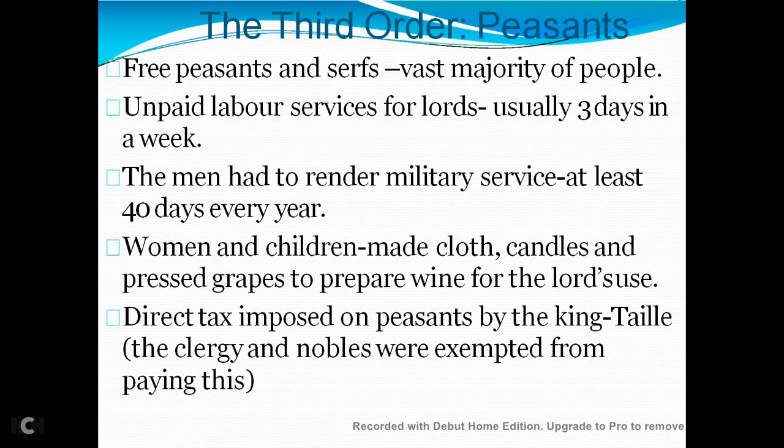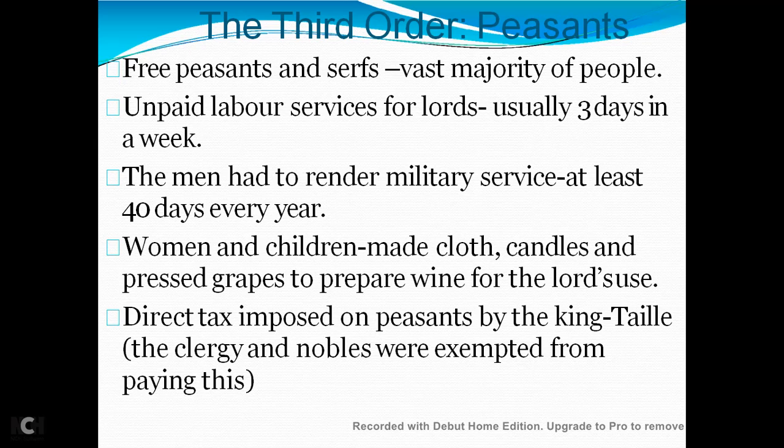There was one tax called the tallage, which the king sometimes imposed on the peasants. The clergy and the nobles were exempted from this type of tax. At that time the peasants also paid one more tax, besides the tithe we already discussed in our last video. That tax to the king was known as the tallage tax. But the clergy and the nobles were both exempted from this tax.